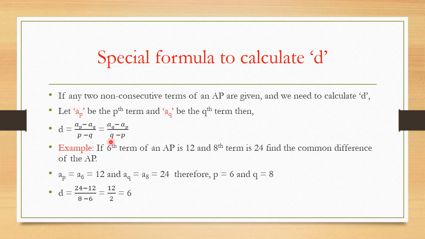I'm taking this formula Aq minus Ap upon q minus p. When I substitute all the values, I will get 24 minus 12 upon 8 minus 6, that is 12 by 2. So I have got answer as 6. Therefore, common difference of this AP is going to be 6. Now using this formula, you can avoid the concept of linear equations by elimination method. So you can easily use this formula in order to save time.